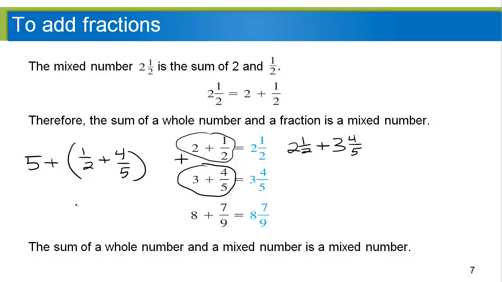Okay. Well, how do we add these two fractions? Well, you can do the least common denominator trick, or you can use my bow tie technique, which if you've seen any of my other videos on fractions, you may have seen it before, but it just means we're going to multiply bottom times top, bottom times top, bottom times bottom, and then we're going to do whatever this symbol is, right? This is an addition. So bottom times top gives us a 5. Bottom times top gives us an 8. Sorry, my pen is having a problem. There it goes, an 8. Bottom times bottom gives us 10.